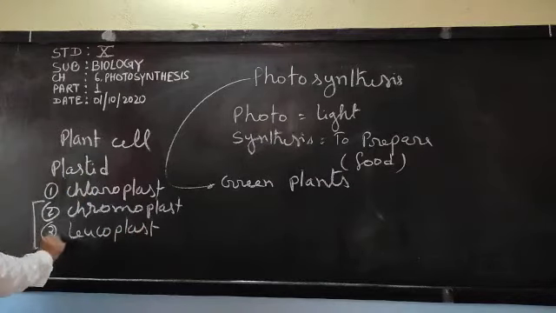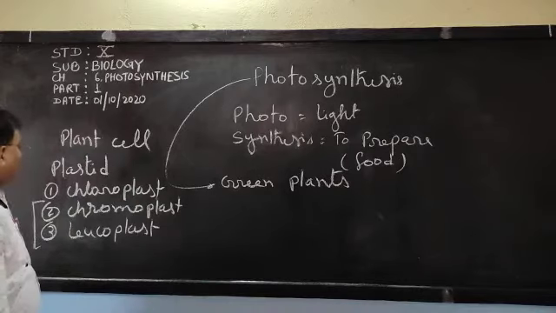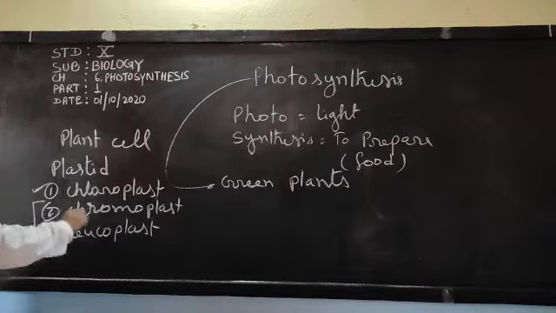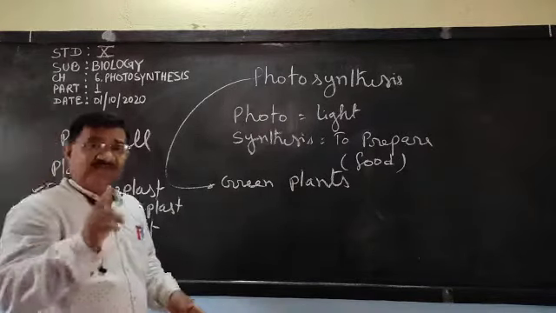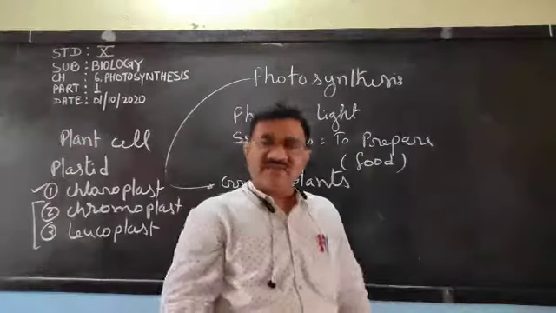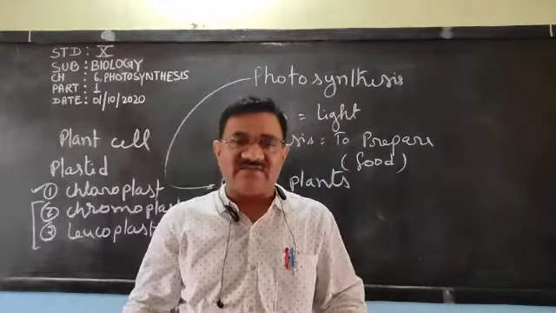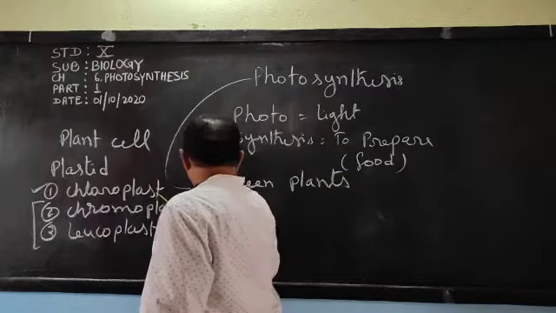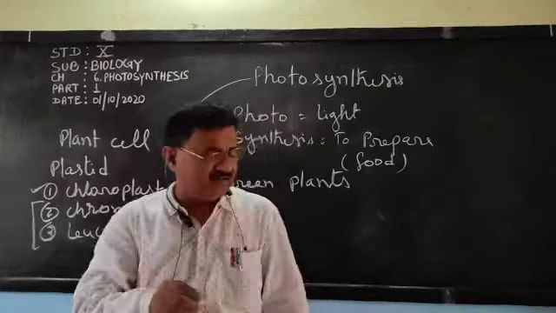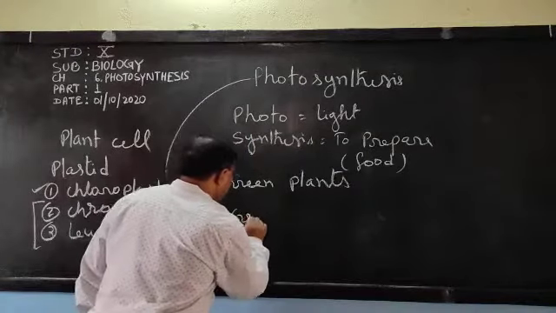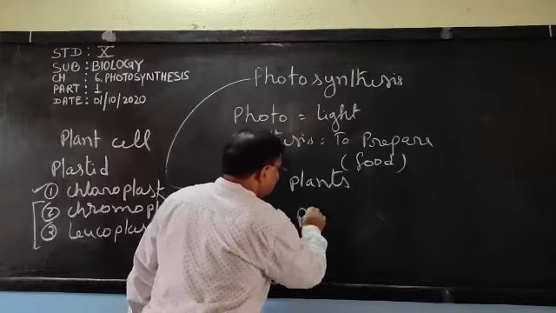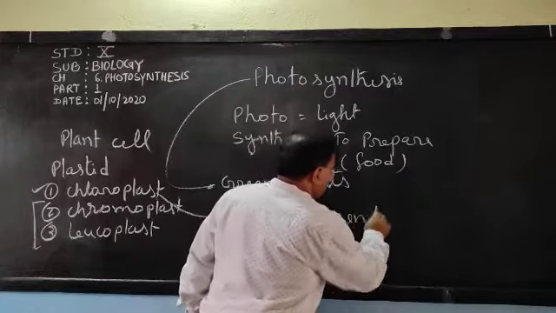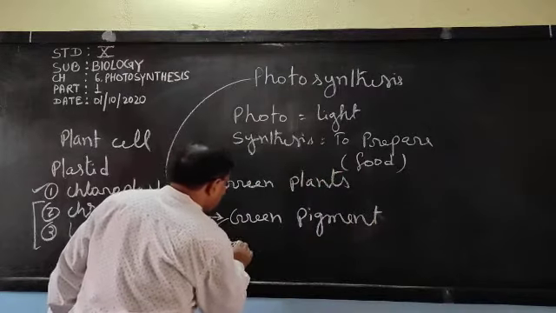Here we are not going to discuss chromoplast and leucoplast. Chloroplast. The cells of green plants contain chloroplast, and chloroplast contains a green pigment. And the name of that green pigment is chlorophyll.